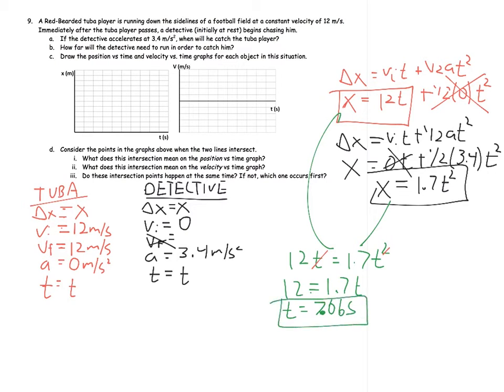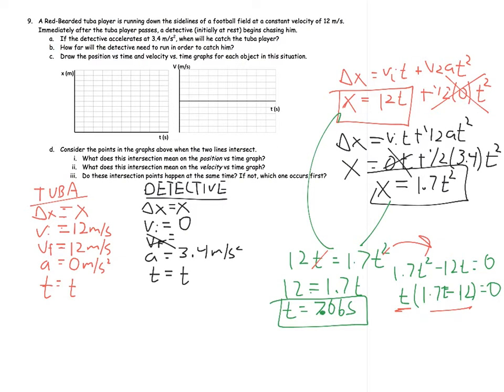Now, when I divided out that t, that actually did eliminate a possible solution. The way I can get that solution is to bring both terms to the same side and set it equal to 0. So what I'm left with there is t times 1.7t minus 12 equals 0. We have two things that are multiplied together and they're equal to 0, and that means that one of them must be equal to 0. That's the only way you can have them equal to 0. This is called the zero product property.